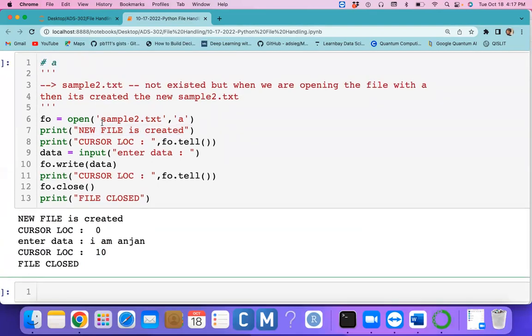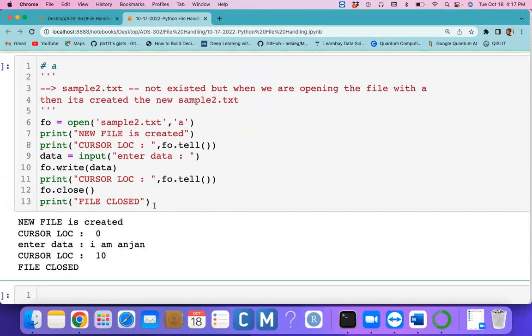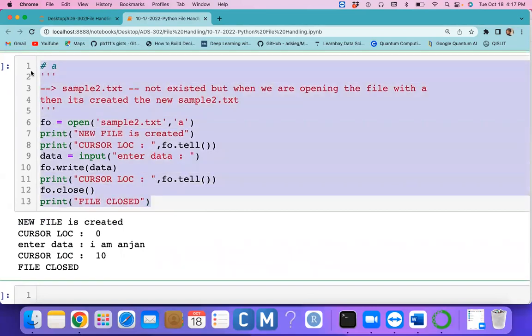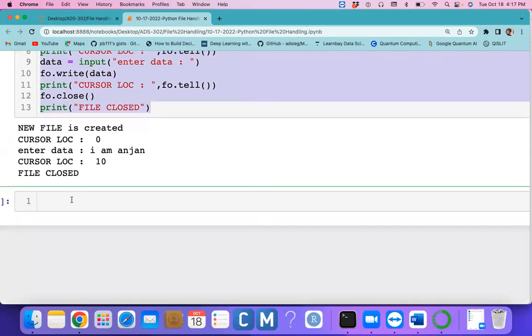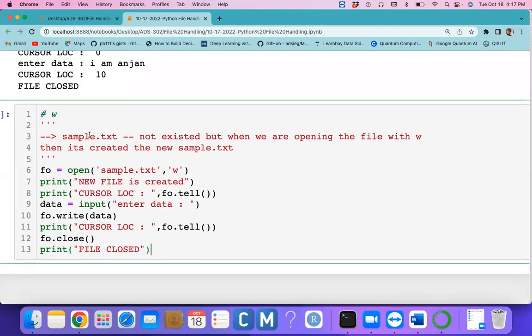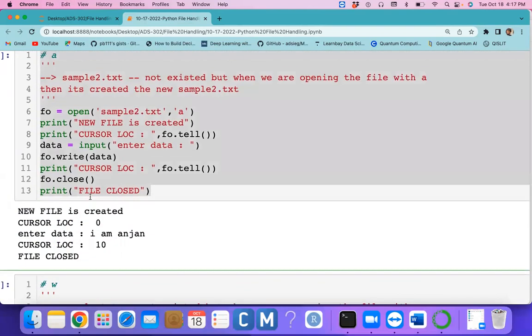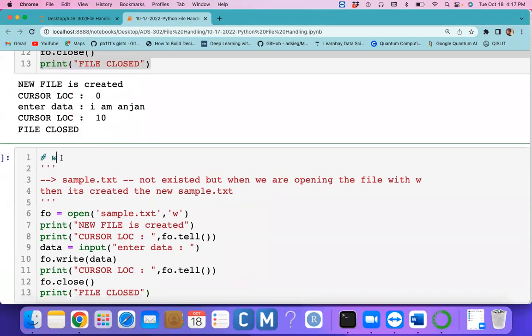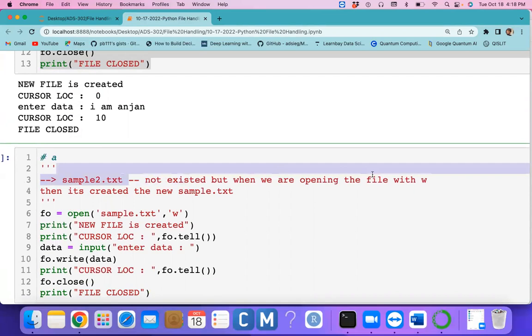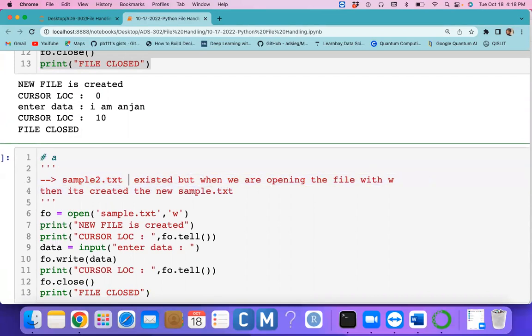Let me try the same thing. So here the sample2.txt file exists with some data.